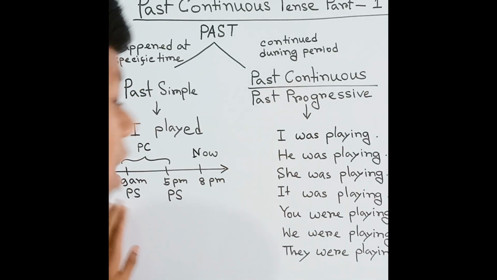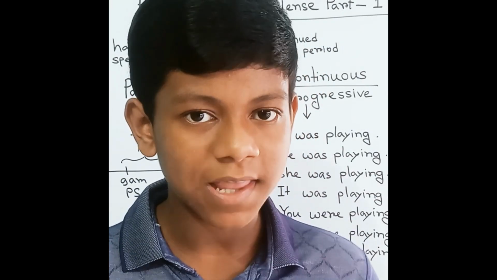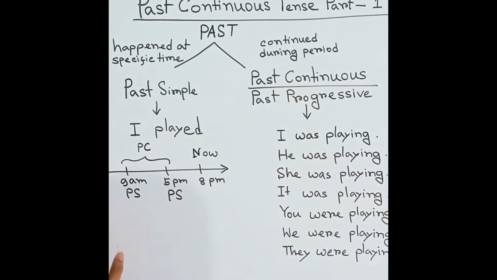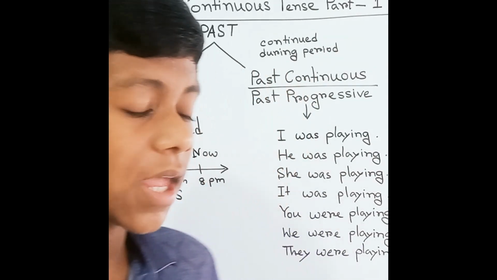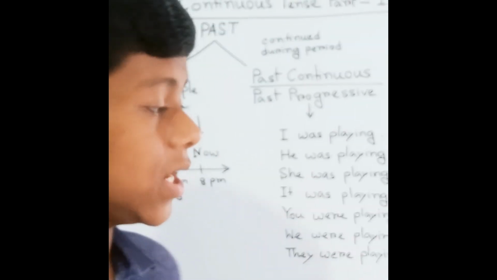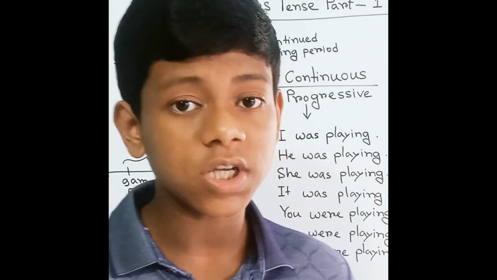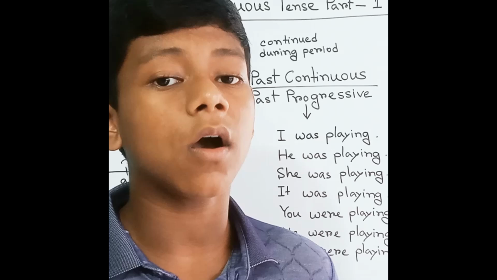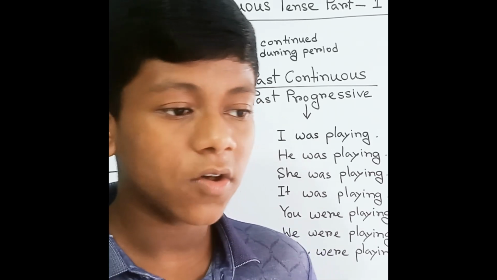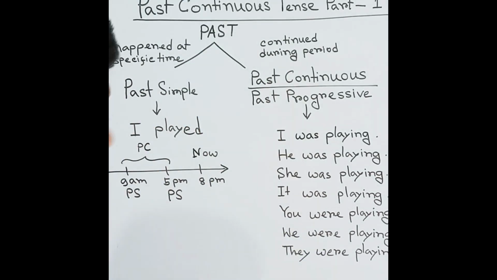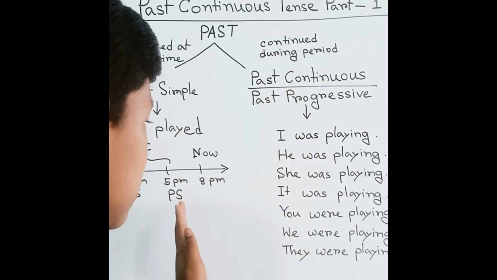So I can say, I was playing from 9 a.m. to 5 p.m. You can understand, some action has happened. It indicates that it continued during a period of time. So I started playing at 9 a.m. and I finished at 5 p.m.